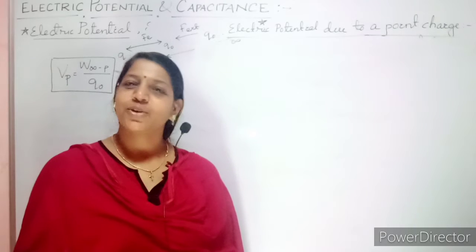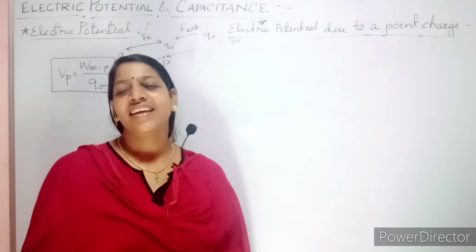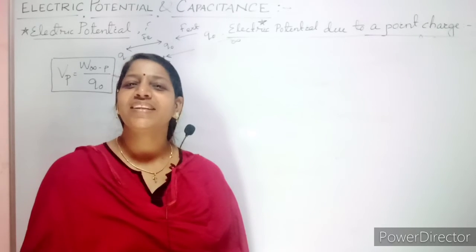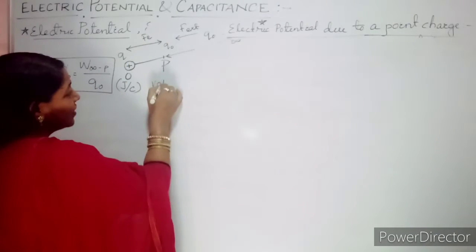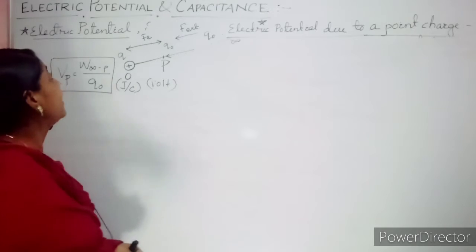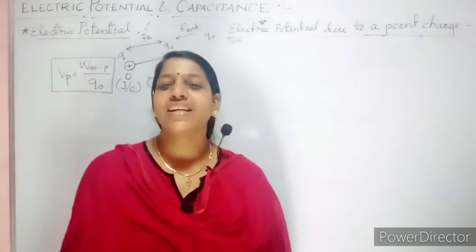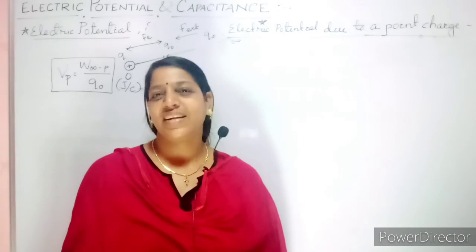Another unit is used for it, called the volt. And this electric potential is a scalar quantity.